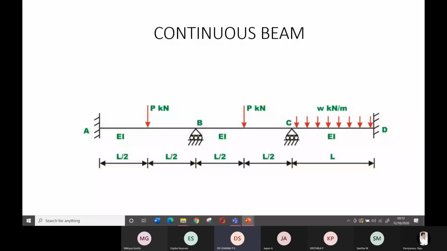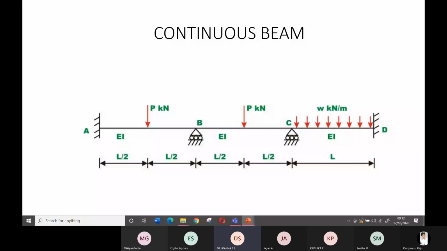Keep it horizontally and apply a load. What will happen? It will deflect. The small 15 centimeter scale will deflect less for 100 grams of load, and the long 30 centimeter scale with the same 100 grams of load will deflect more, because the bending moment will be more in the bigger scale than in the smaller scale. So the purpose of analysis is to convert the load in terms of bending and shear force. These are the predominant forces acting on the beam.